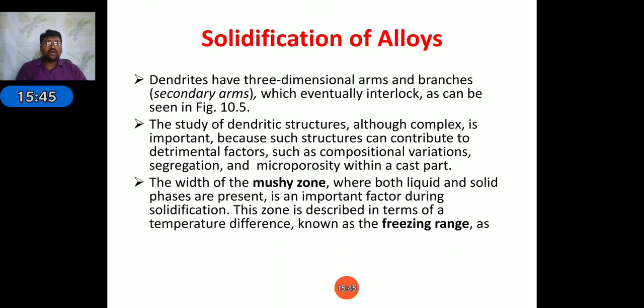Next, the width of the mushy zone, where both liquid and solid phases are present, is an important factor during solidification. This zone is described in terms of a temperature difference known as the freezing zone. The temperature difference between the starting point and the ending point, that is TL minus TS, is known as the freezing range. TL is the starting point of the freezing zone, and TS is the ending point of the freezing zone.